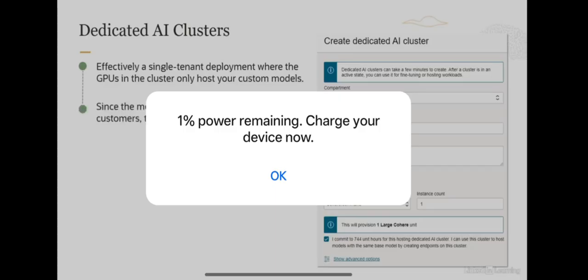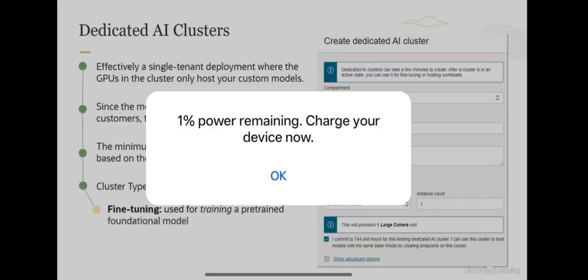Because the endpoint is not shared with other customers, the model throughput is consistent. And because the model throughput is consistent, it's easy to determine the cluster size, what kind of cluster you need to run your models. And we have a lesson where we are going to look at dedicated AI clusters, sizing and pricing later on.